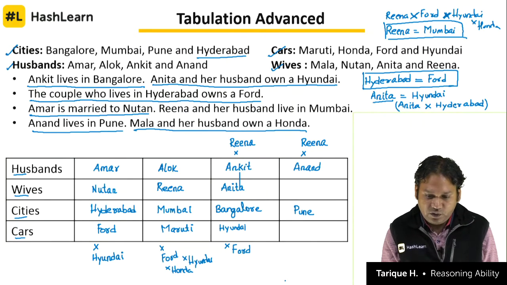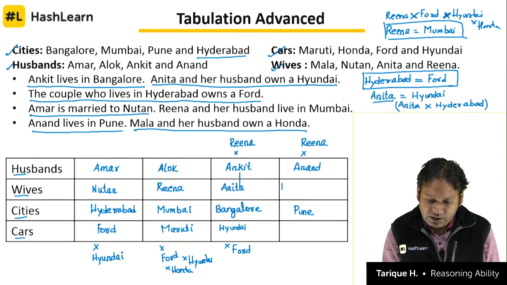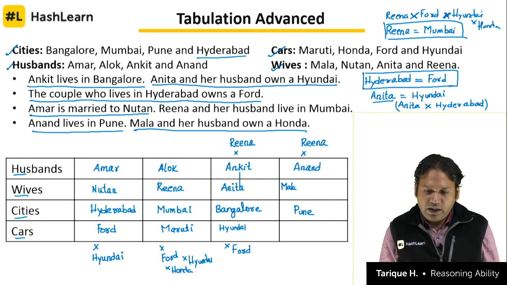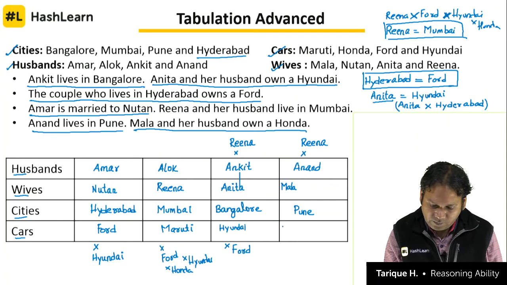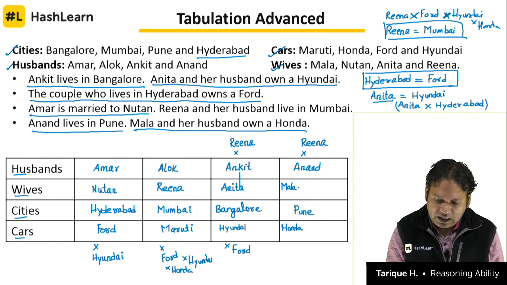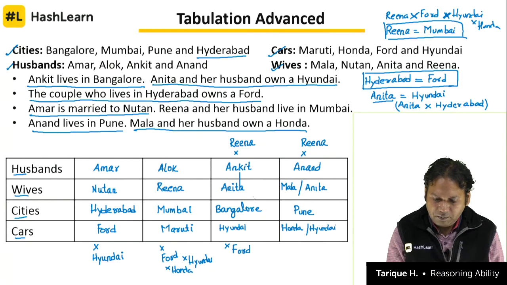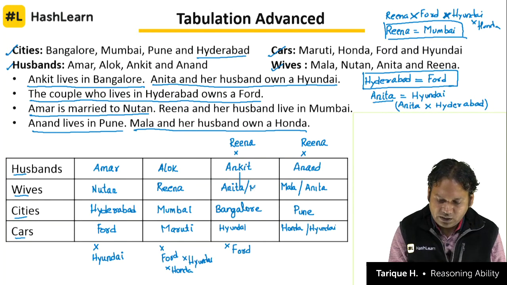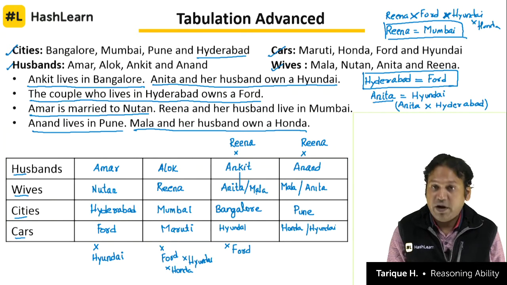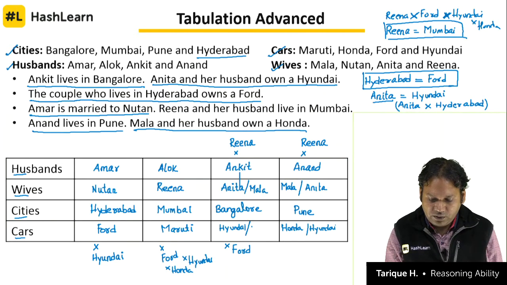In that case, the fourth woman here, Mala, will be married to Anand, and the car they would be owning will be a Honda. But there is another possibility that Anita could be married to Anand. In that case, they will be the owner of Hyundai, and Mala in that case would be married to Ankit. So there are two cases here for Anita and Mala.